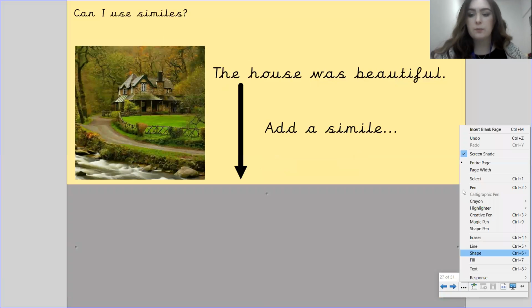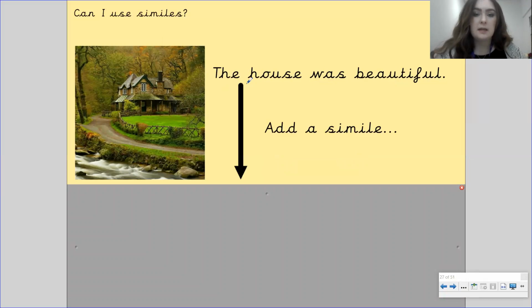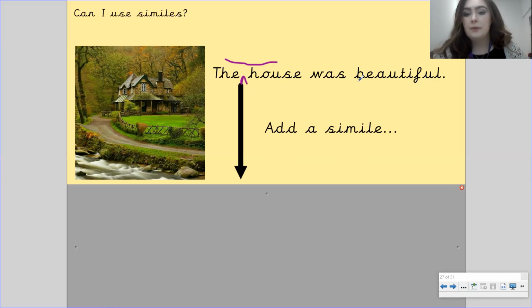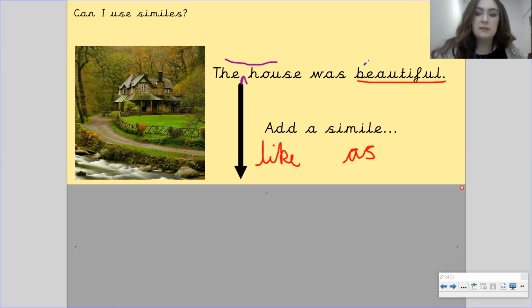So the house was beautiful. Now again, I want you to add an adjective in here just to describe the house a bit more. You could talk about how big it is, how small it is, how old it is, something like that. And then you're going to add in a simile to compare how beautiful it is to something. So the something house was as beautiful as, the something house was beautiful like, and you need to use like or as when adding in a simile. So on your mini whiteboard, I want you to have a go at adding a simile to this sentence here. Pause the video to do that now.